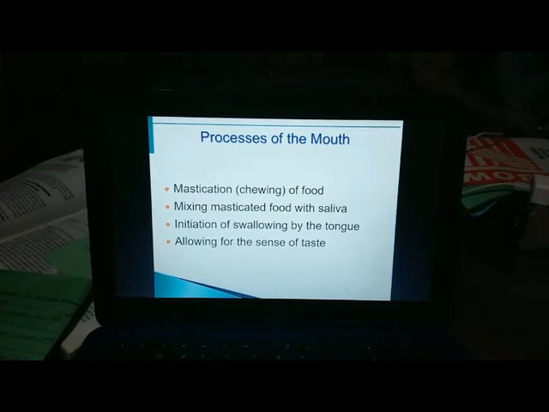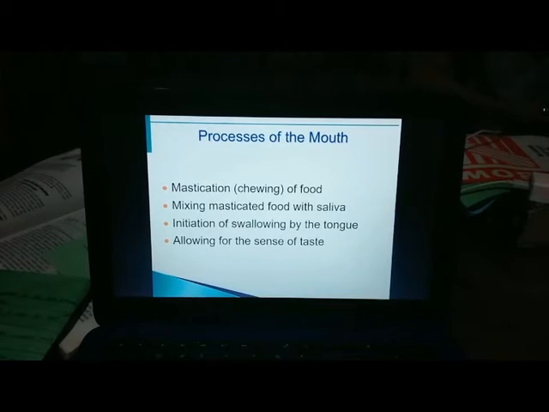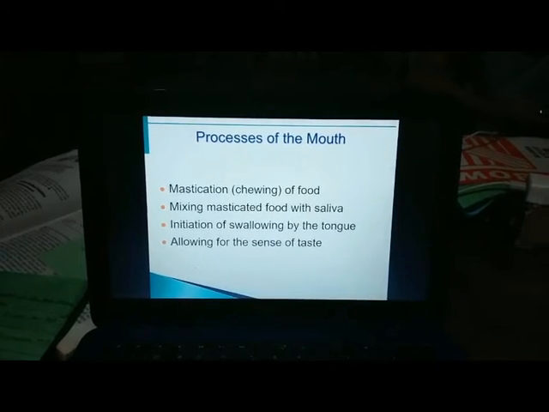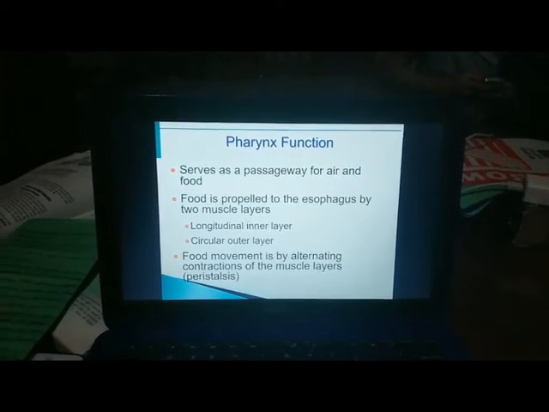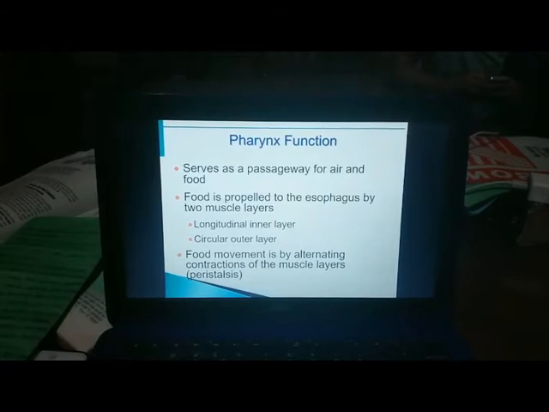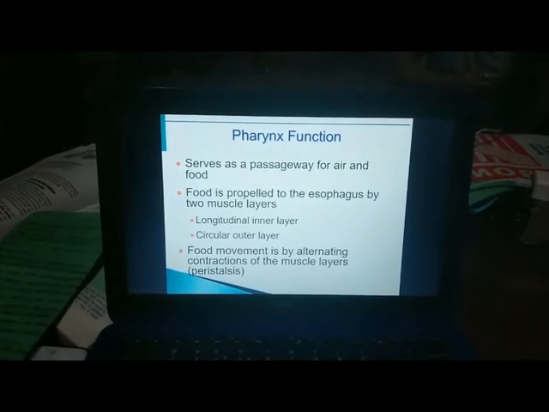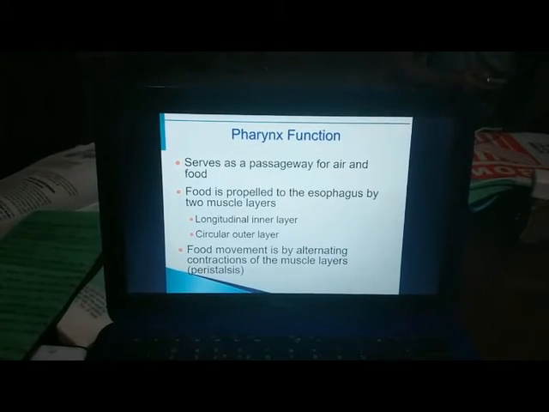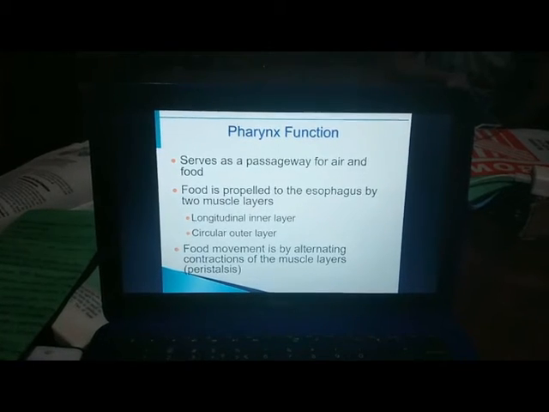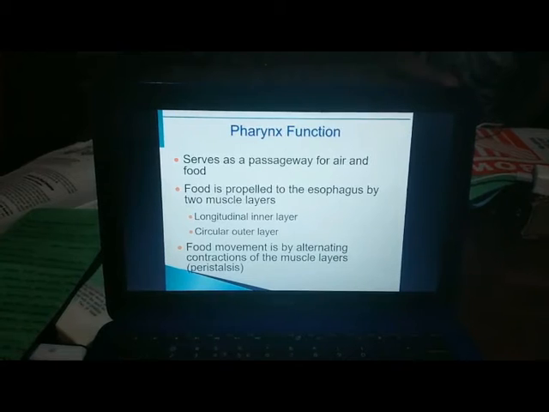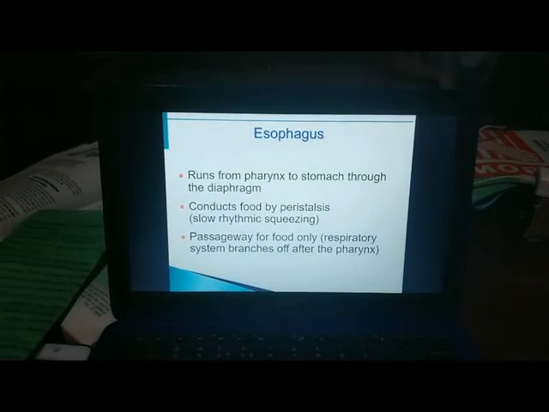Processes of the mouth: mastication or the chewing of food, mixing masticated food with saliva, initiation of swallowing by the tongue, and allowing for the sense of taste. The pharynx serves as a passageway for air and food. Next, food is propelled to the esophagus by two muscle layers, the longitudinal inner layer and the circular outer layer. Food movement is by alternating contraction of the muscle layers.